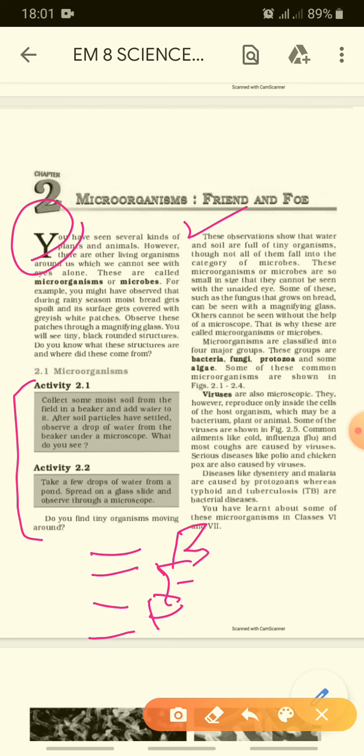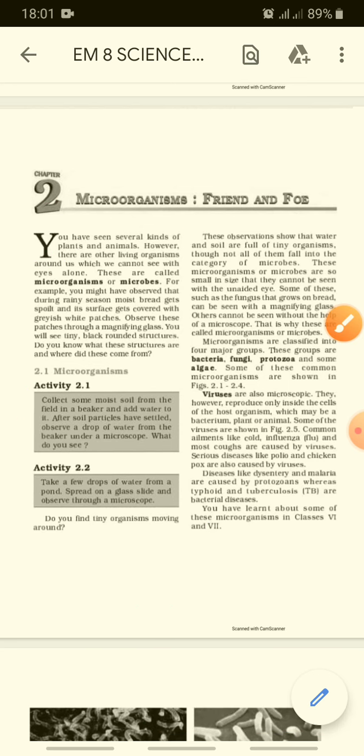Now, viruses. We all know viruses themselves are also microscopic. Especially in the monsoon season, we feel sick. Viral infection, we say, right? Why does it happen? Because of the water? Is it because of the viral infection? They are also a form of microscopic organism.